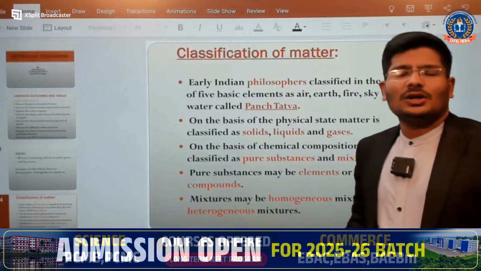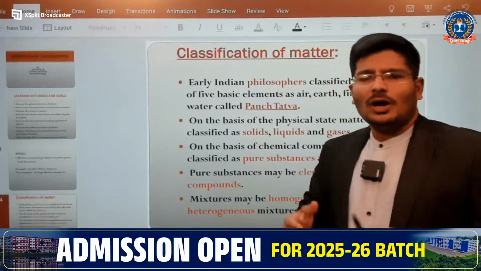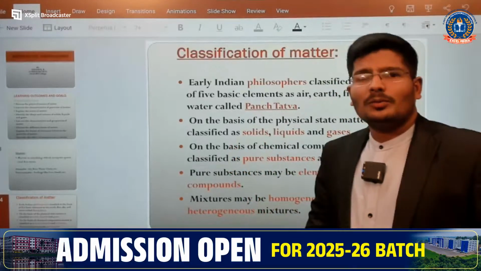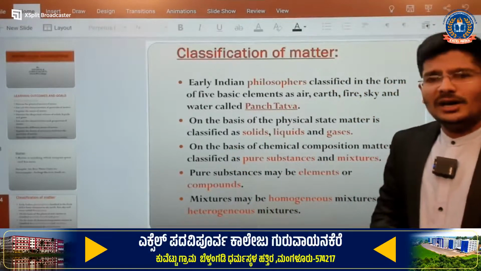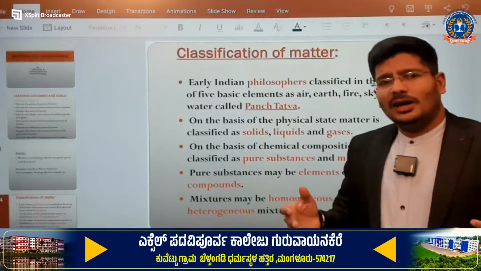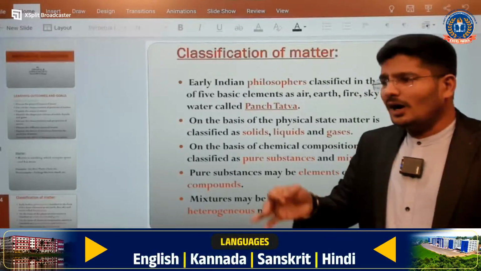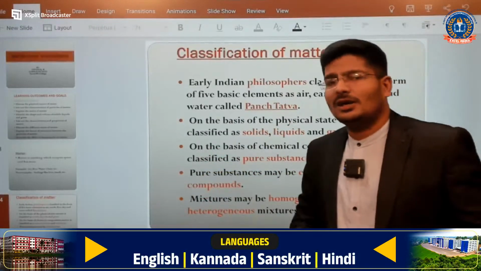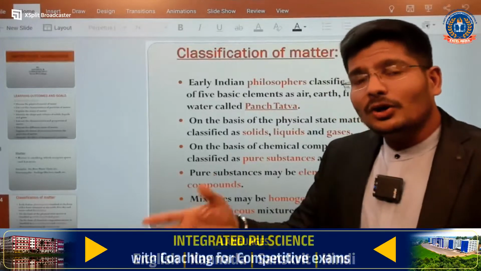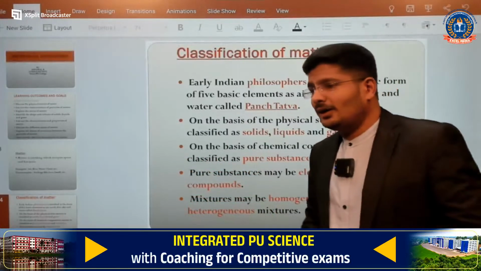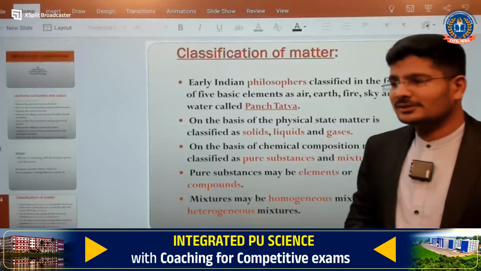So as you studied in your lower classes, element. So how many elements do we have in our periodic table? In the first and foremost, so many elements were not there. But as of now, how many elements are present in our periodic table? 118. Very good. Yes, 118.